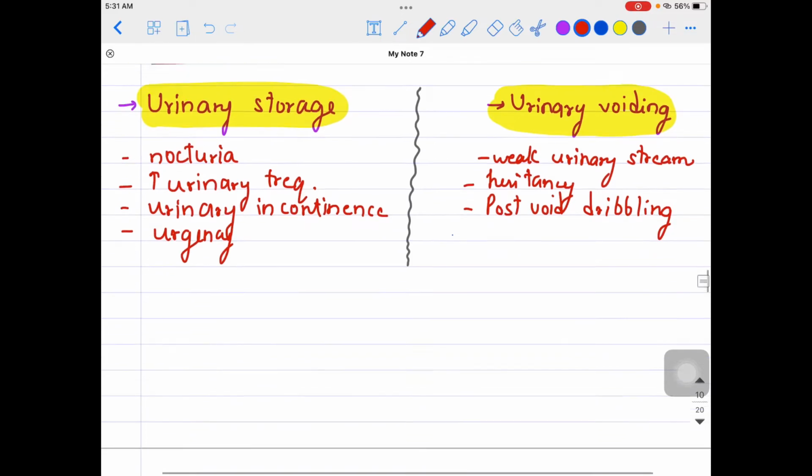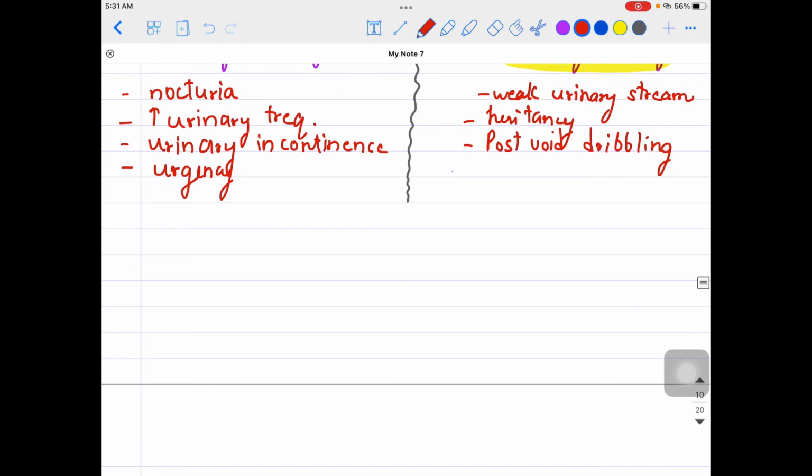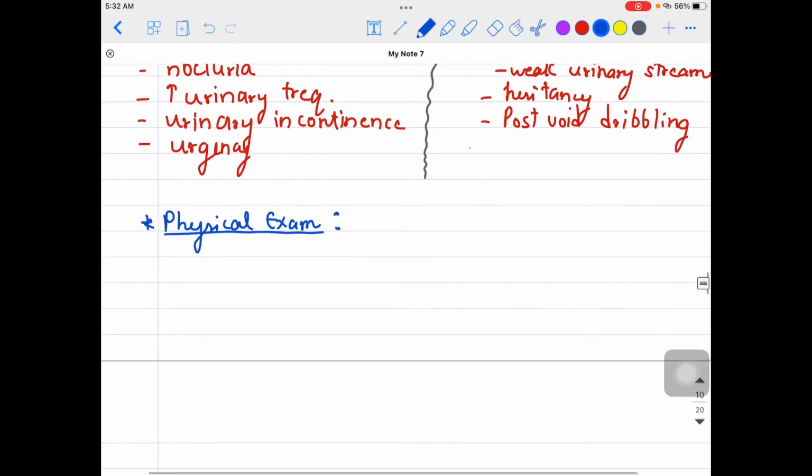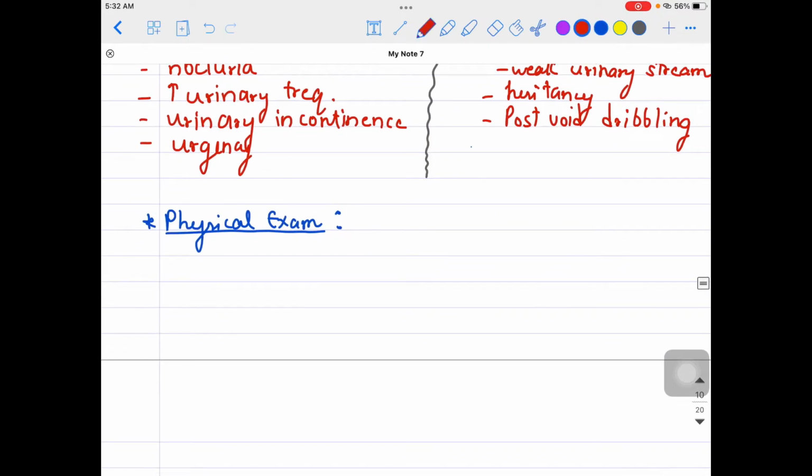Now moving further, once the patient comes to you, you will do the physical examination, I'm sure. So in the physical examination, what will you try to do? I will try to palpate the prostate. I will be doing the digital rectal examination, DRE. In the DRE, what will be my idea?